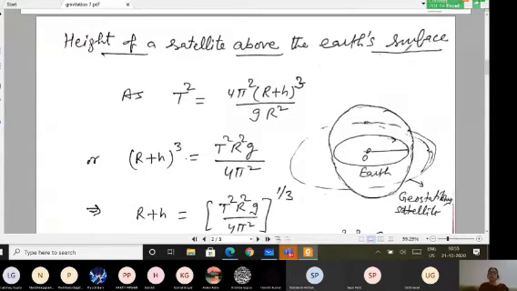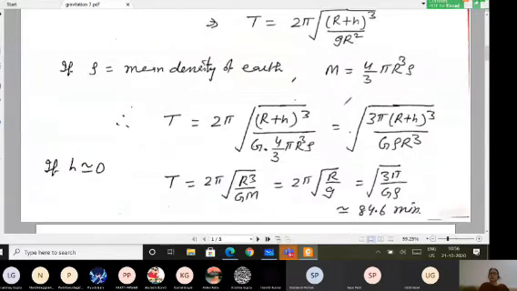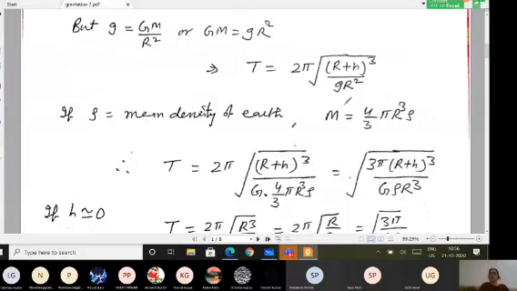We want to find the height of a satellite above the surface of Earth. Now when I am taking h as the height, from the previous formula we have got this formula for the time period T square, which is equal to 4 pi square (r plus h) whole cube divided by g r square. This is the formula. Simply by squaring equation number 2, T is equal to 2 pi square root of (r plus h) whole cube divided by small g r square.